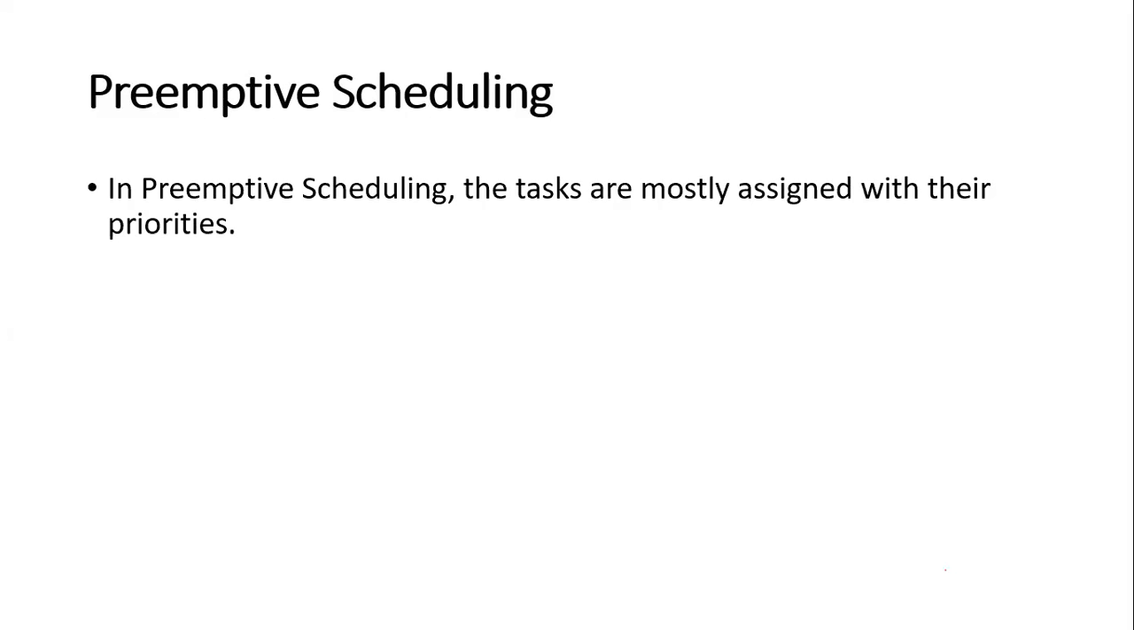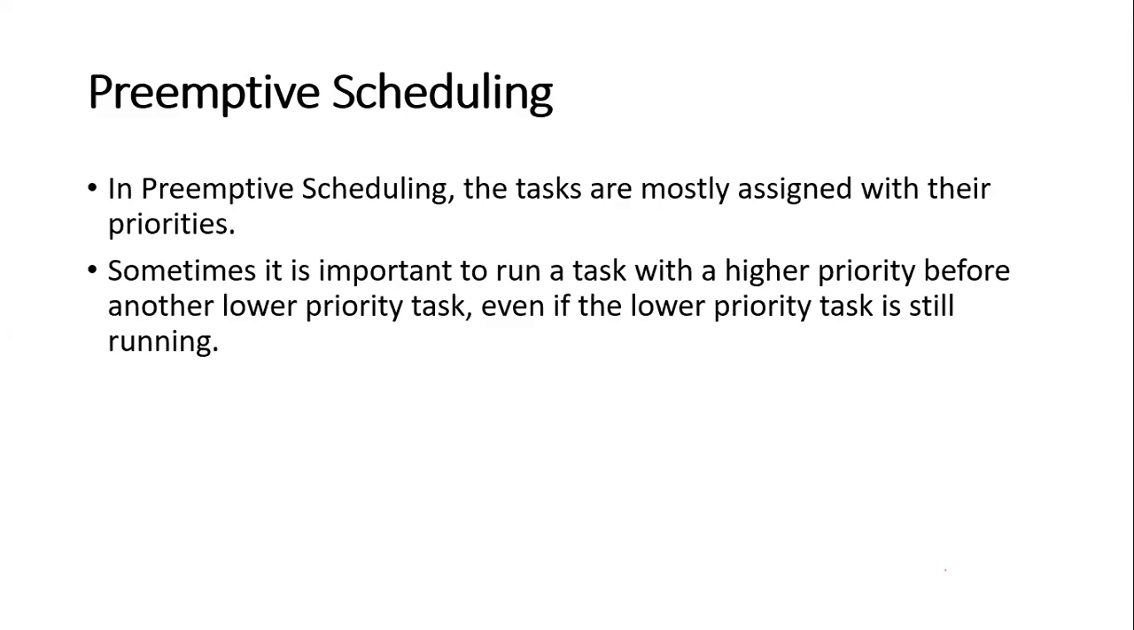In preemptive scheduling, the tasks are mostly assigned priorities. So in preemptive scheduling, priorities are very important, meaning lower priority processes and higher priority processes, right? Which process has the higher priority and which has the lower priority, all these are considered in preemptive scheduling. Sometimes it is very important to run a higher priority task before a lower priority task, even if the lower priority task is still running.